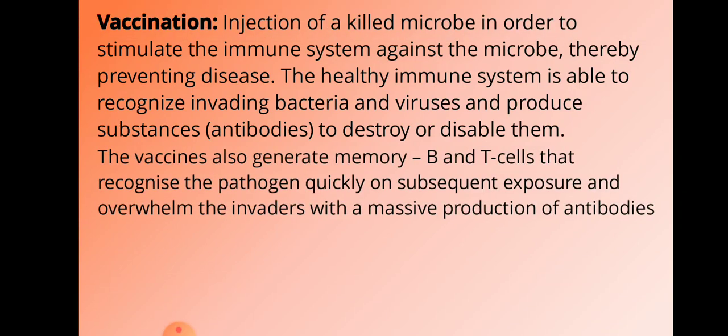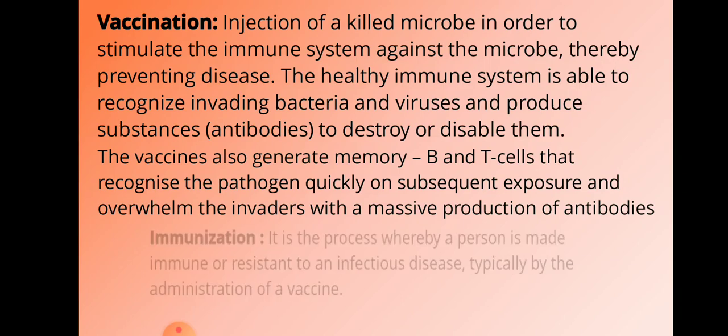The vaccines also generate memory, as we just discussed. They generate memory B lymphocytes and T lymphocytes that recognize the pathogen quickly on subsequent exposure, that means the second or third time, and overwhelm the invaders with a massive production of antibodies. Once the pathogen enters, the B cells start releasing a massive number of antibodies, and that kills the pathogen.